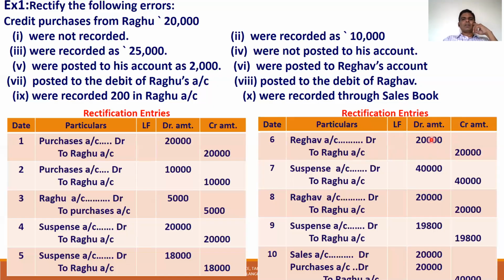So Raghav account wrongly credited is rectified by debiting 20,000. Wrong credit 20,000, debit 20,000, so Raghav account will become 0. Raghu account not at all posted. 20,000 credited to Raghu account.